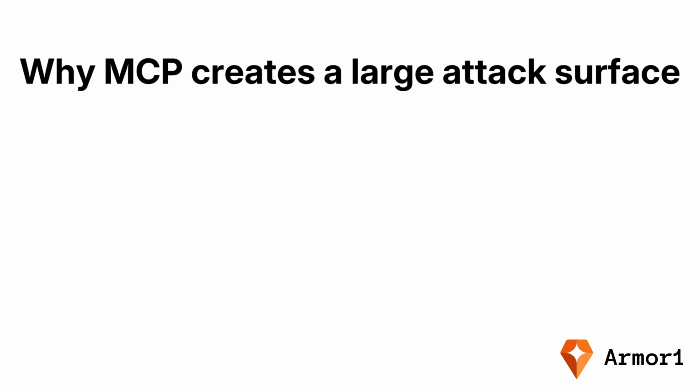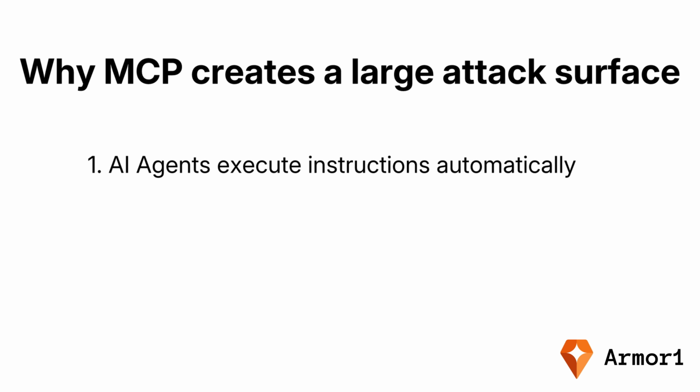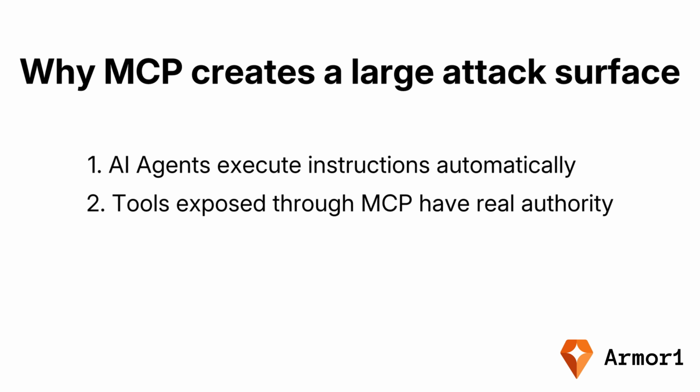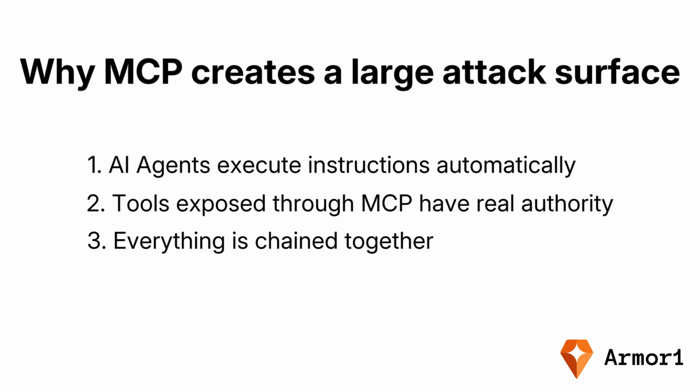So there are three reasons MCP dramatically expands the attack surface. The first one is that AI agents execute instructions automatically. They don't challenge or verify what the server tells them, they just do it. The second reason is that tools exposed through MCP servers have real authority. This means they can query databases, modify files, trigger cloud operations, or call APIs. The third reason is that everything is chained together. Basically, a single unsafe tool or insecure server can cascade into a series of harmful actions. So because of this, even small misconfigurations can result in big consequences.